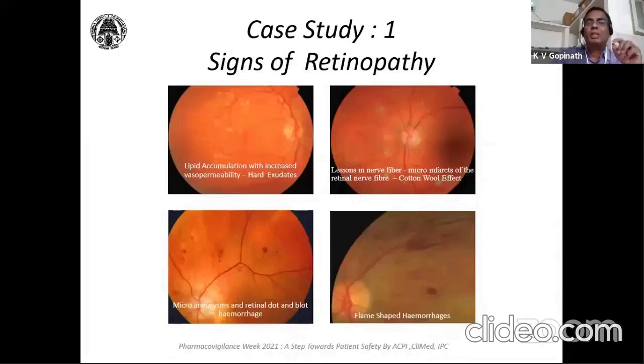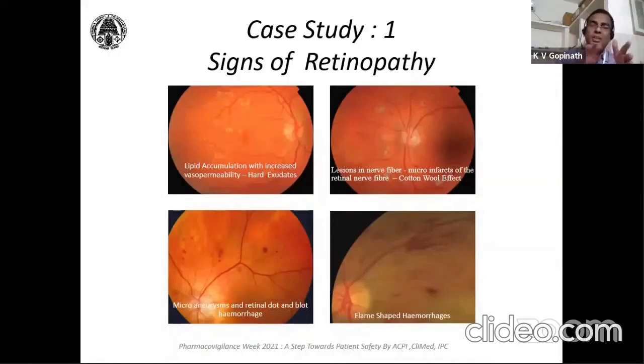The fundus of the patient is observed using a test known as the FFA test, fundus fluorescein angiography, which costs around 2,000 rupees per episode. Here fluorescent dye is given through IV, and we have to capture everything through the device. When we did this for this patient, the fundus showed lipid accumulation. Due to lipid accumulation, there is increased vasopermeability.